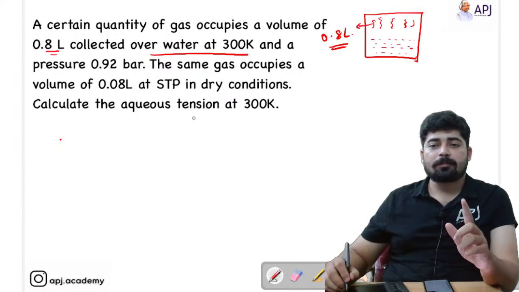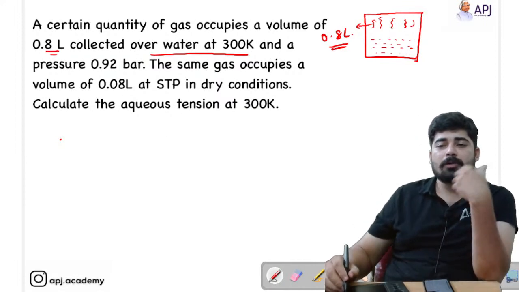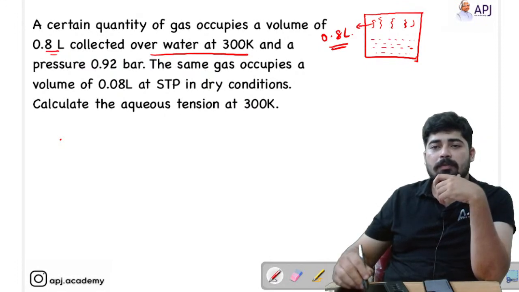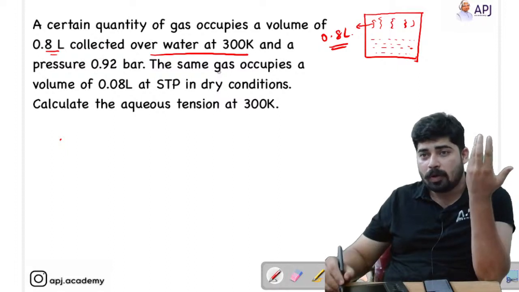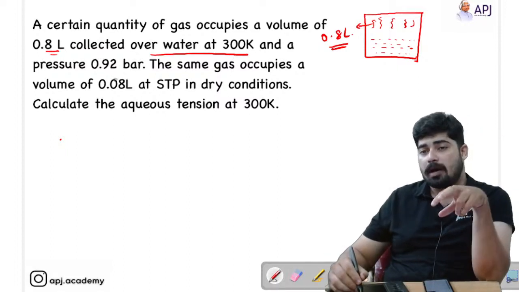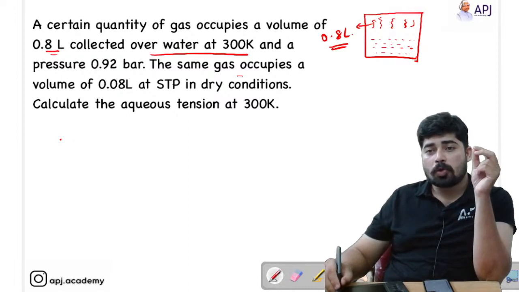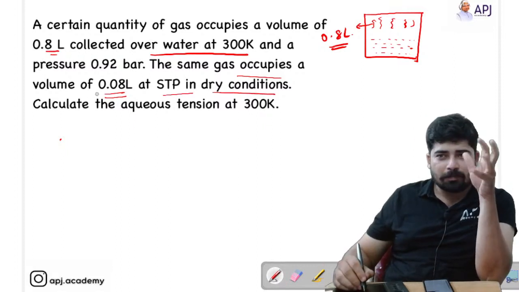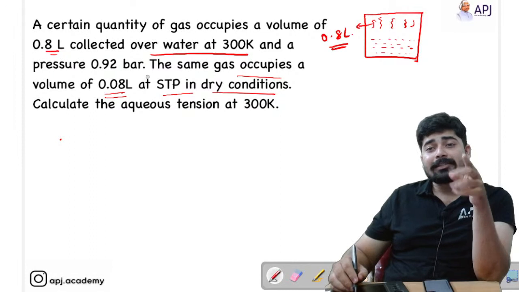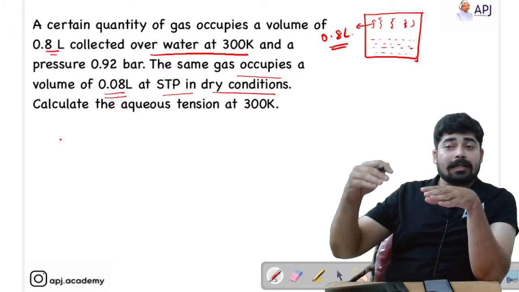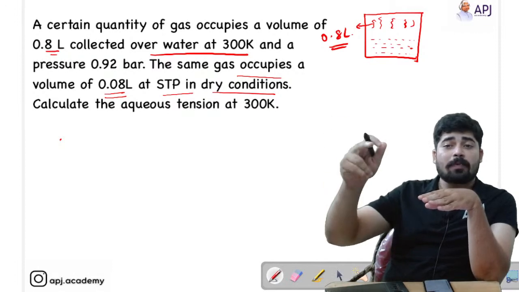And a pressure of 0.92 bar. Now let's read the question. A certain quantity of gas occupies a volume of 0.8 liter collected over water at temperature 300 Kelvin and a pressure 0.92 bar. The same gas occupies a volume of 0.08 liter at STP in dry conditions. So you might have got the point that in dry conditions it occupies only 0.08 liter volume. But in the moist condition, it is occupying a volume of 0.8.